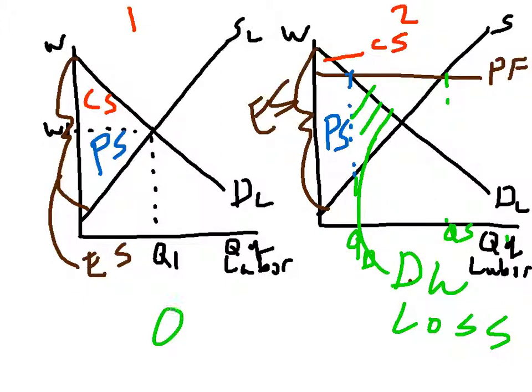And whenever quantity supplied is greater than quantity demanded, you have a surplus. And the third question is, what effect would an effective minimum wage or price floor in the labor market have on consumer surplus, producer surplus, and economic surplus? I already answered that. Consumer surplus would decrease, producer surplus would increase, and economic surplus would also decrease.